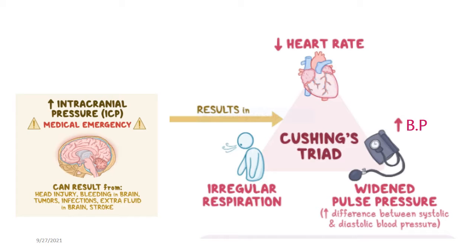In case of traumatic brain injury, if there is an intracranial bleed, then it leads to a reflex mechanism which is called the Cushing's reflex, and it leads to a decrease in heart rate and increase in the systolic blood pressure. If there is an accompanied irregular respiration as well, then this triad is called the Cushing's triad and it is a deadly triad. And the patient just has a few minutes to live if you do not do any intervention.